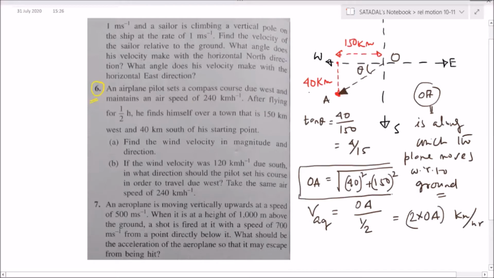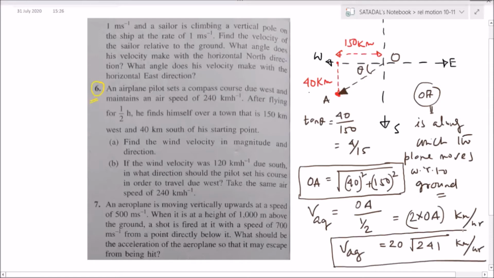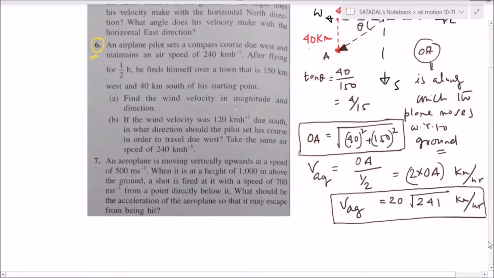OA is equal to this much. So if you solve, I am just writing the answer directly. You can check, 20 root under of 241 kilometer per hour. This is the speed of the aeroplane with respect to ground. Anyone having doubt here up to what we have done?